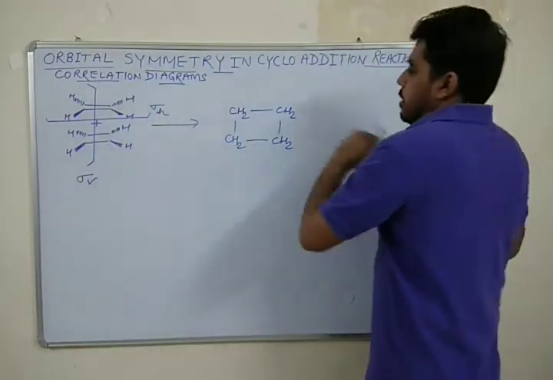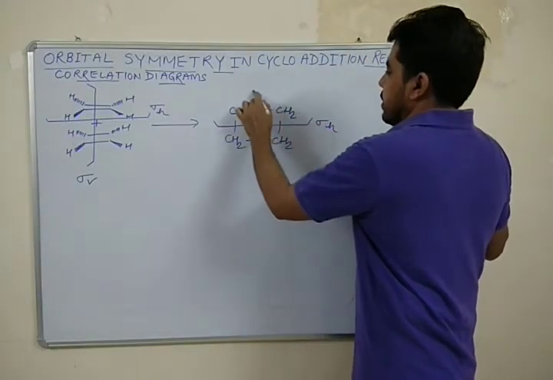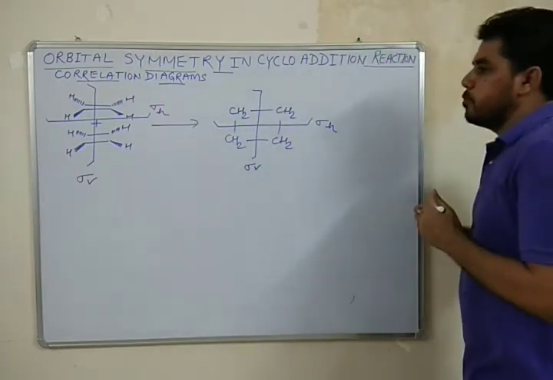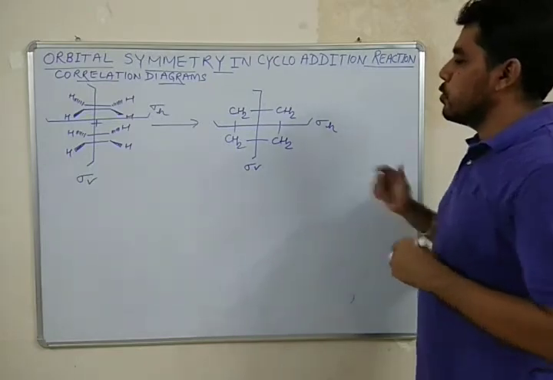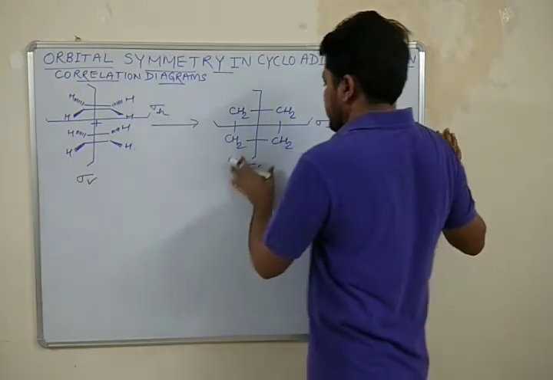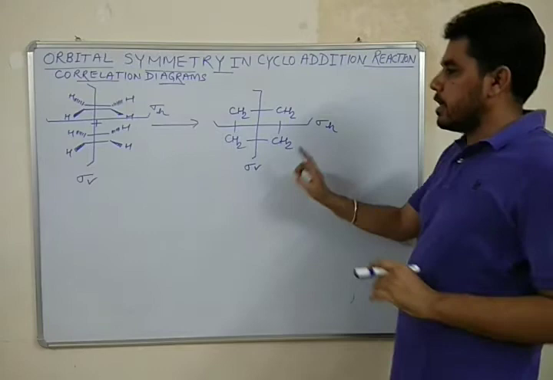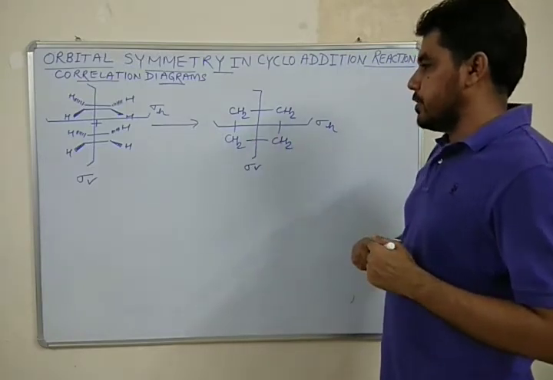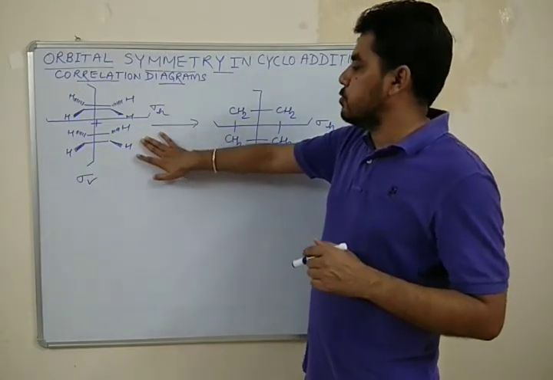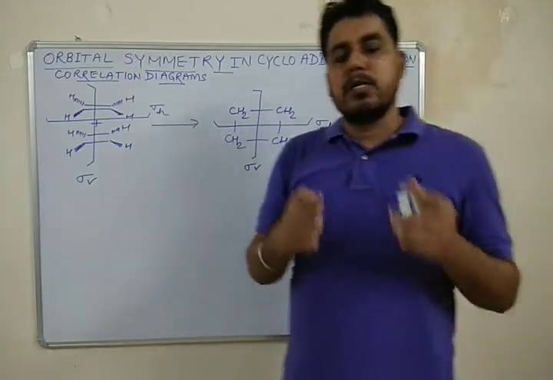But we also consider whether the product has both symmetry properties, sigma H and sigma V, or not. Luckily, both the reactant as well as the product have both types of plane of symmetry, horizontal as well as vertical.